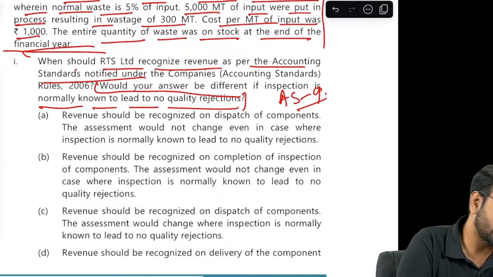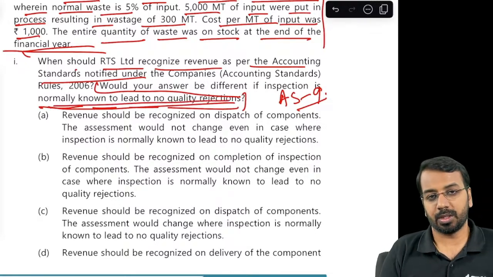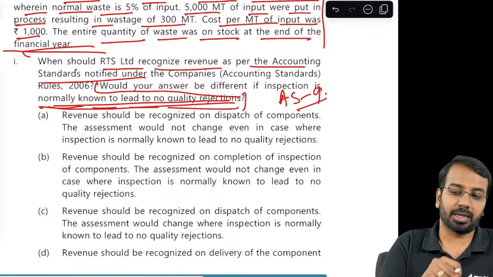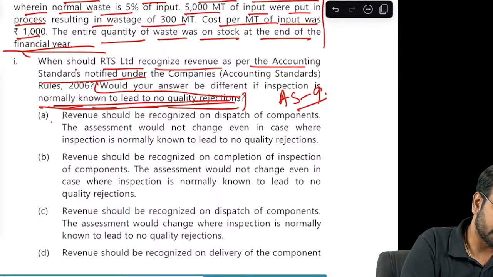So my answer will not change whether it will normally lead to quality rejection or not. So whatever is the scenario, only after the quality completion we can recognize revenue, right? So first, revenue should be recognized on dispatch of components. Assessment would not change even in case where inspection is normally known to lead to no quality rejection.